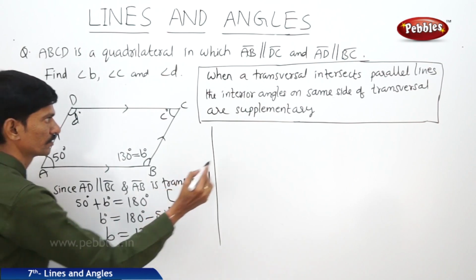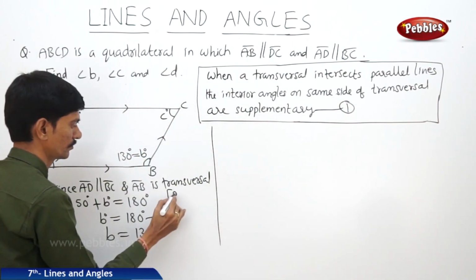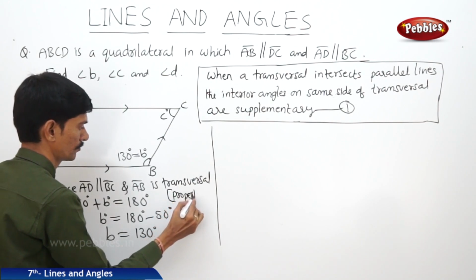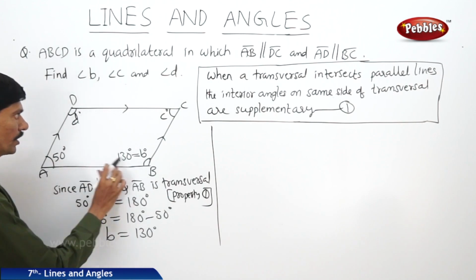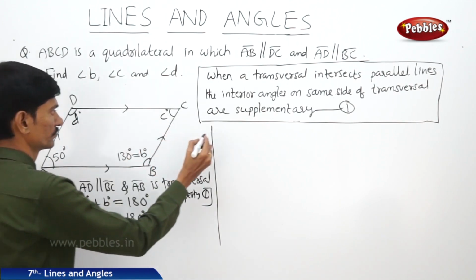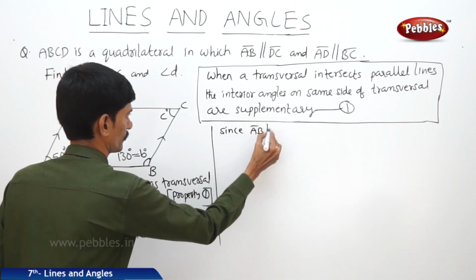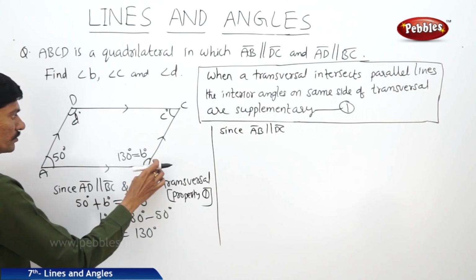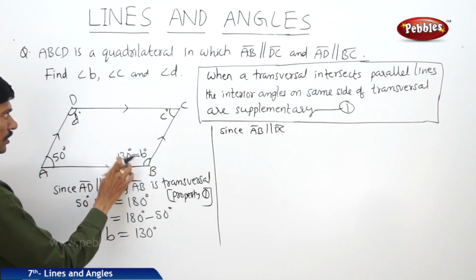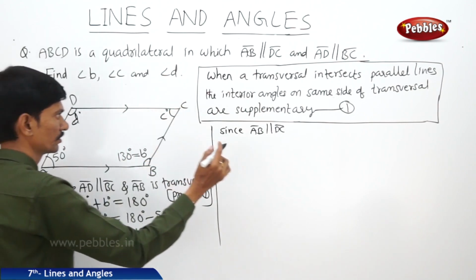Since this is property 1, now AB is parallel to DC and BC is a transversal.